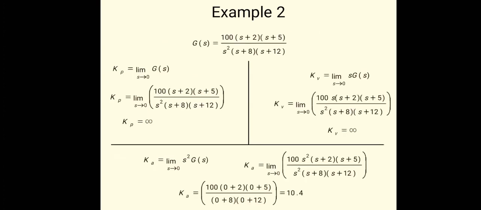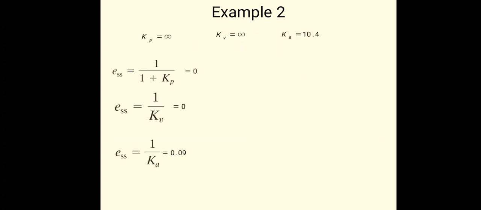You can also find out the type of system. See, in the denominator there is s square, so s raised to n with n equal to 2. This is a type 2 system. So steady state error 1 upon 1 plus Kp, Kp is infinity, 1 upon infinity becomes 0. Steady state error regarding Kv, that is 1 upon Kv, equal to 0. Steady state error for the parabolic input 1 upon Ka, Ka is 10.4, 1 upon 10.4 becomes 0.09.